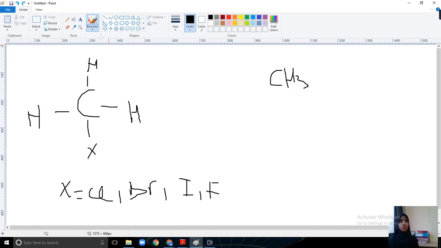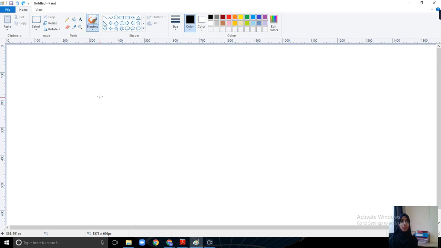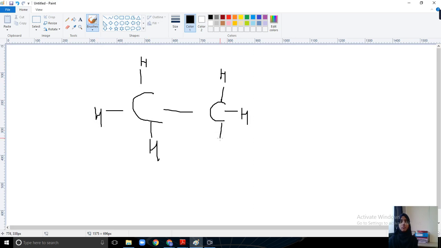Another example of alkyl halide. I am drawing an ethane molecule. Ethane is CH3 bond CH3. If I remove any one hydrogen, it will become ethyl.